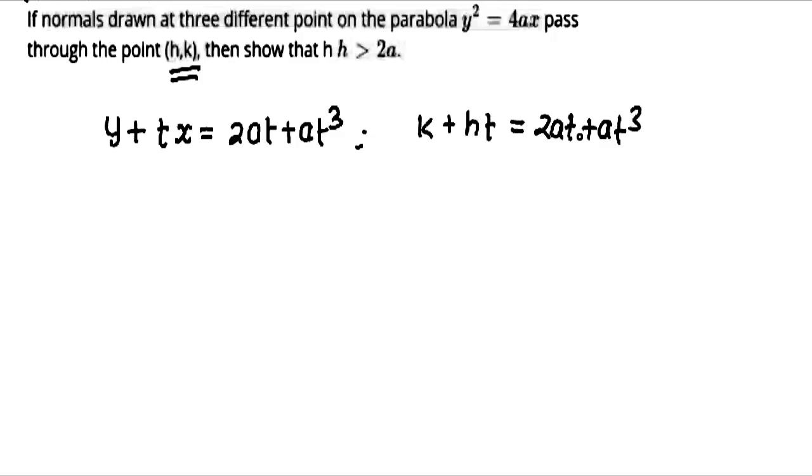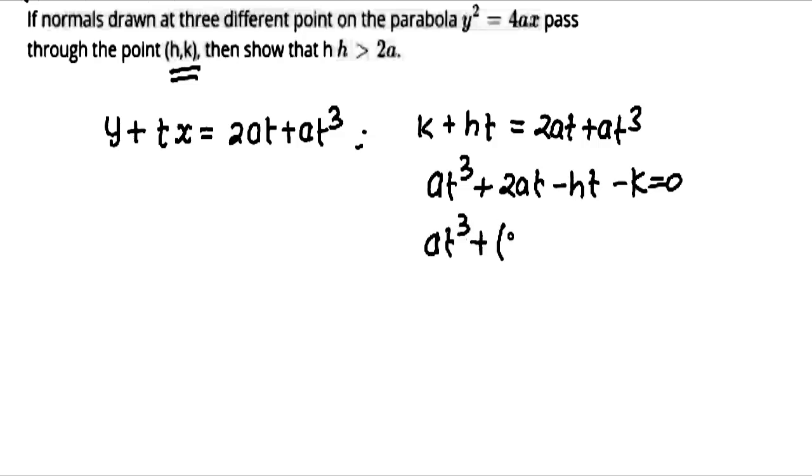I'm going to bring this both to RHS. This will become at cube plus 2at minus ht minus k is equals to 0. So this will become at cube plus (2a minus h) into t minus k is equals to 0.